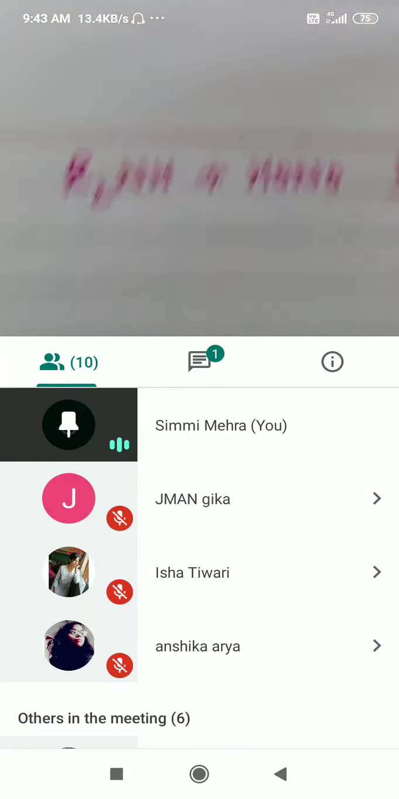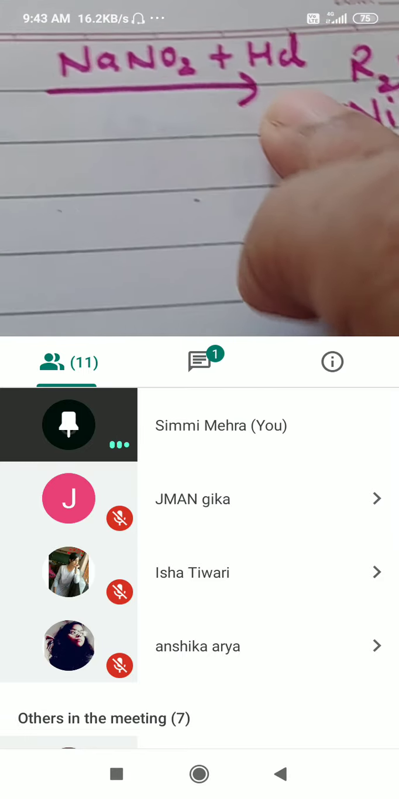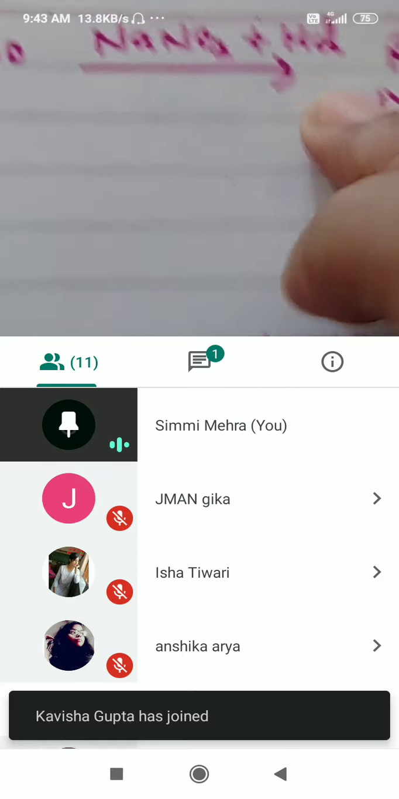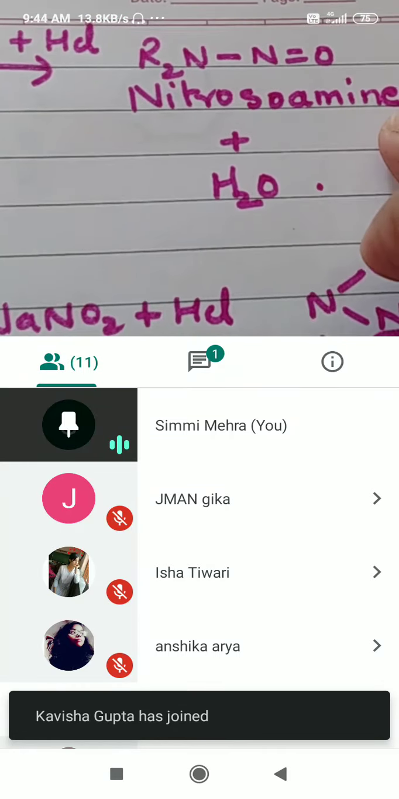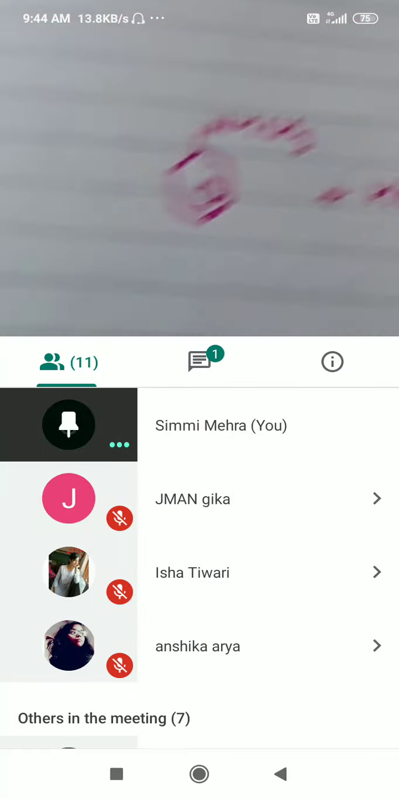Now here is the reaction. This is a secondary amine. This is nitrous acid produced by sodium nitrite and HCl. We get nitrosoamine formed. This compound is a yellow colored liquid.